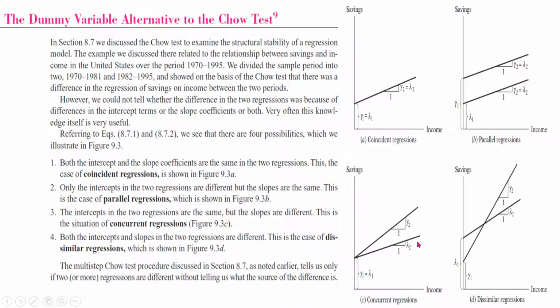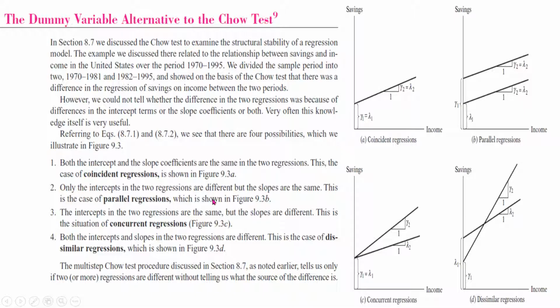So these lines are not parallel now. We call this concurrent regression. And the last is where both slope and intercept are different, and we call it dissimilar regression. Of course, we don't always have to plot the scatter plot, and just on the basis of visual inspection we should not declare whether it's a coincident, parallel, concurrent or dissimilar regression.